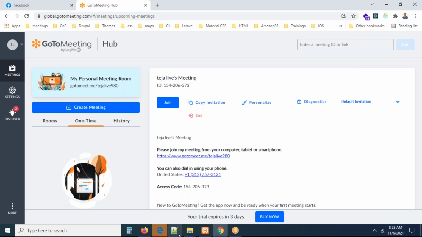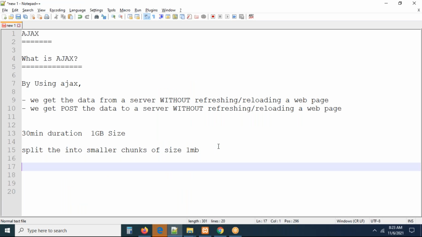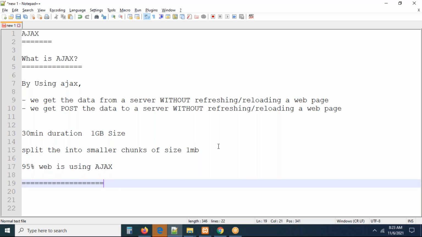Remember, in today's application development, I'm telling you one thing: 95% of the web is using Ajax. Will you believe this? This is the beauty of Ajax. Every developer, whoever you are, whether a backend developer or a front-end developer, I told you yesterday, right? You should know JSON and you should know Ajax.